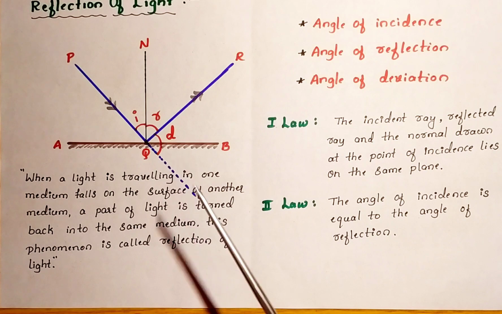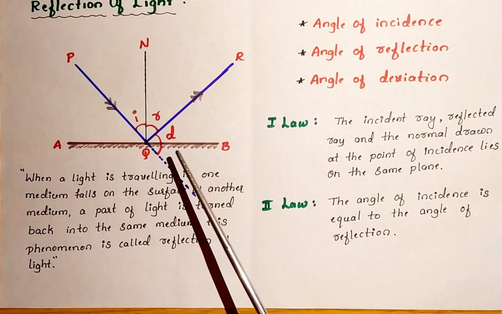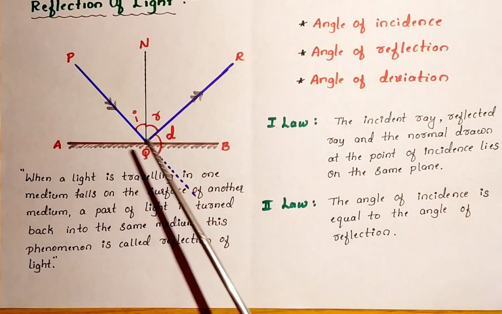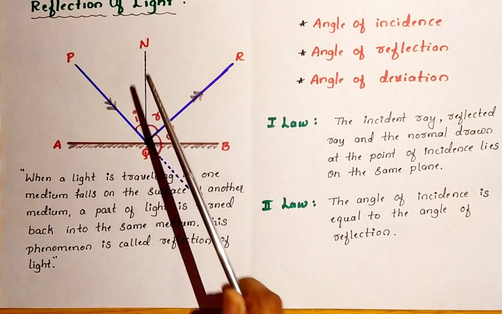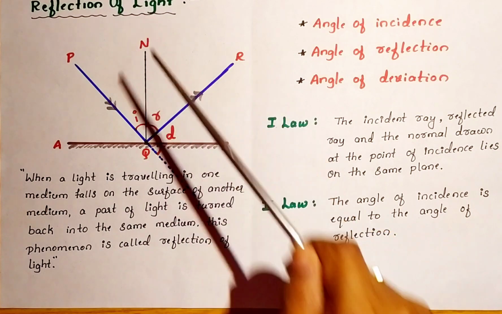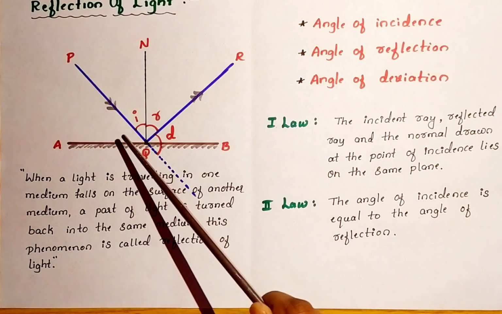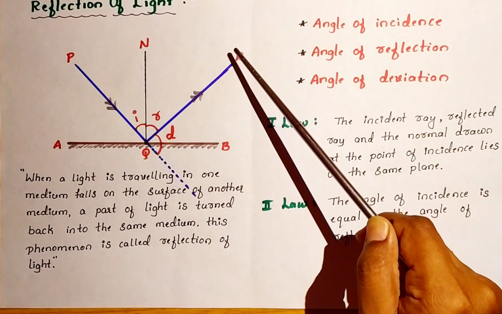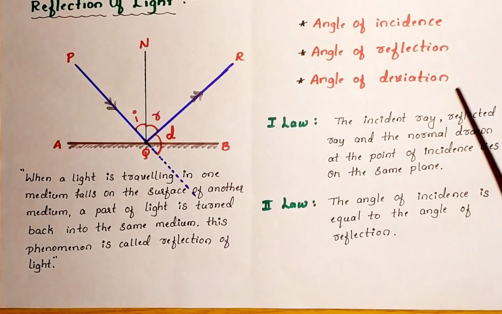These three terms are very important in this phenomenon. What are those? Angle of incidence, angle of reflection and angle of deviation. What is the angle of incidence? The angle between the incident ray and the normal. What is the angle of reflection? The angle between the reflected ray and the normal. What is the angle of deviation? The angle between the incident ray extended and the reflected ray. Is it clear? Angle of incidence, angle of reflection and angle of deviation.